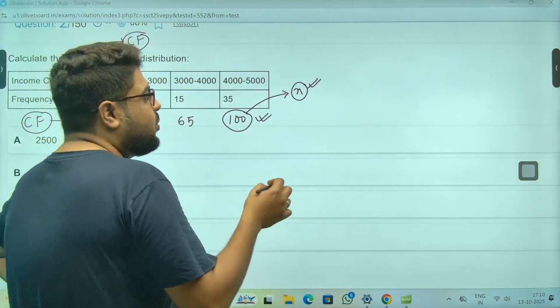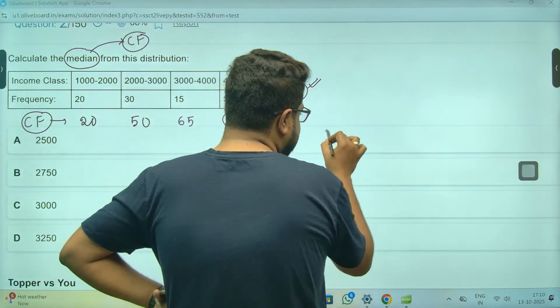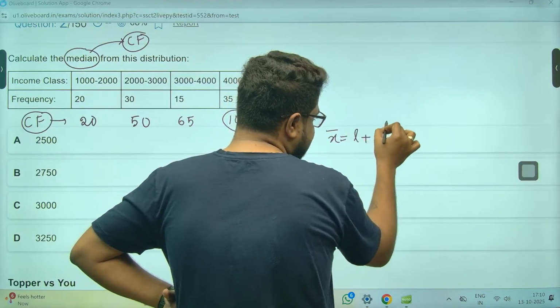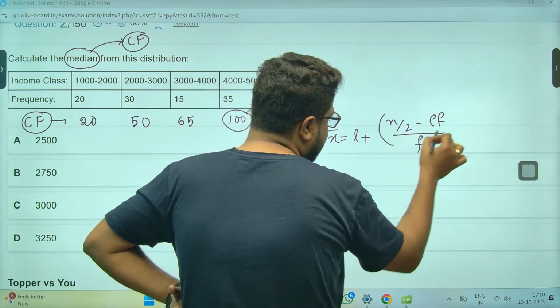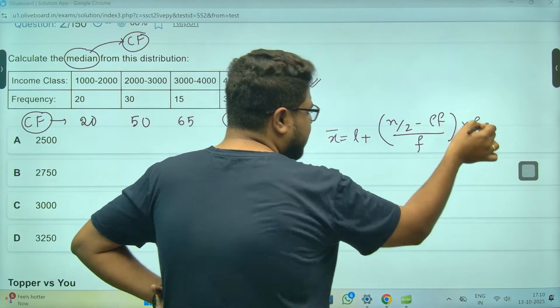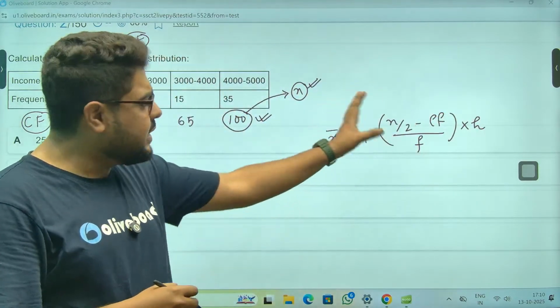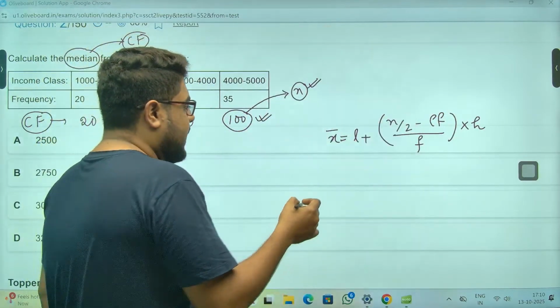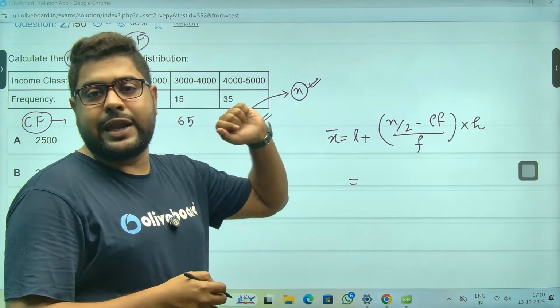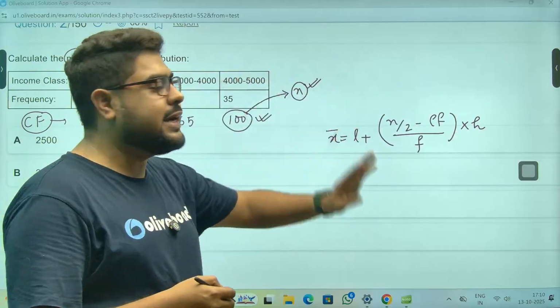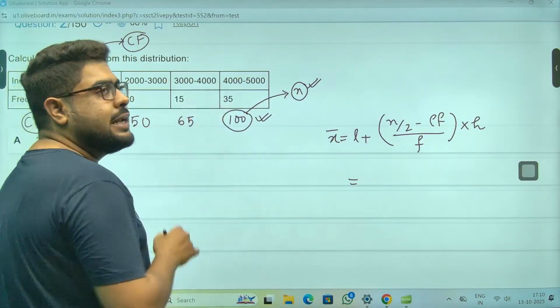Now what is the formula? The median is L plus (n by 2 minus CF) by f, into h. We have done this multiple times, so I'm not explaining all the different terms; I hope you already know this. But this is all about the median class, so first I have to figure out which of these classes is the median class.